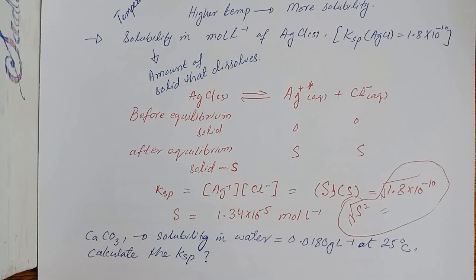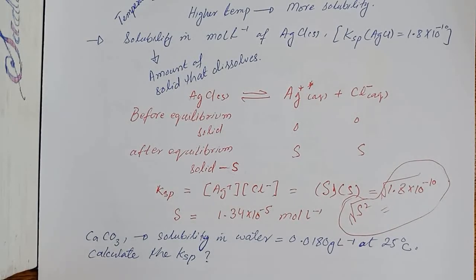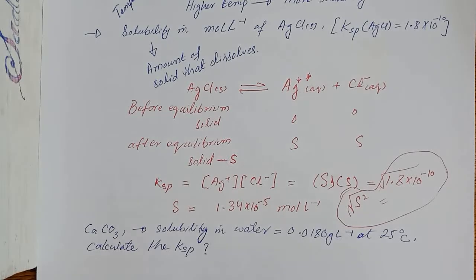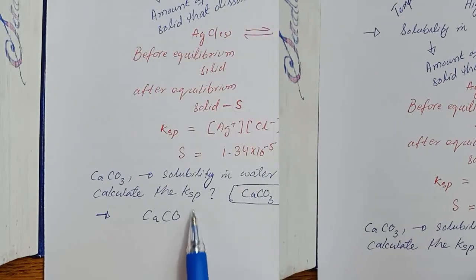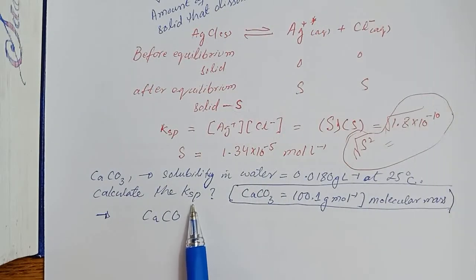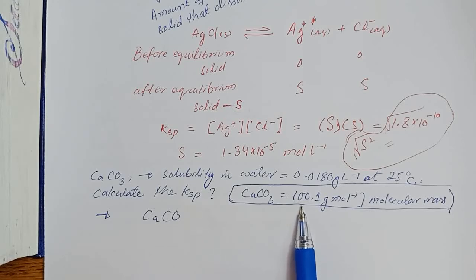So if we know the concentration of the calcium carbonate, we can calculate the Ksp value so easily. To calculate the solubility product constant, we need to know the molecular mass of calcium carbonate, that is 100 gram per mole.